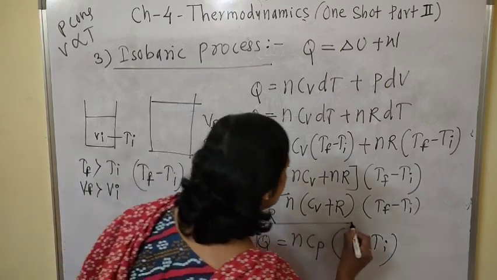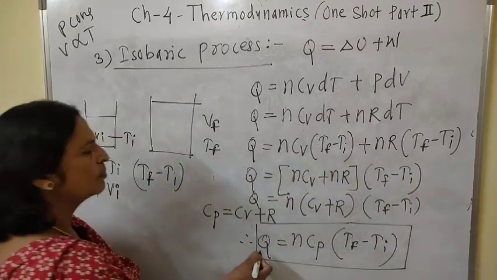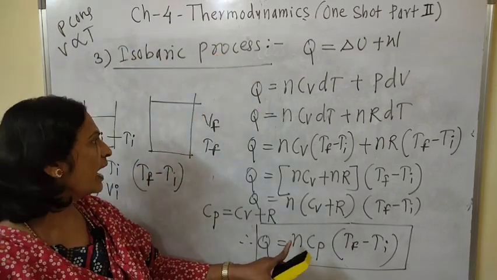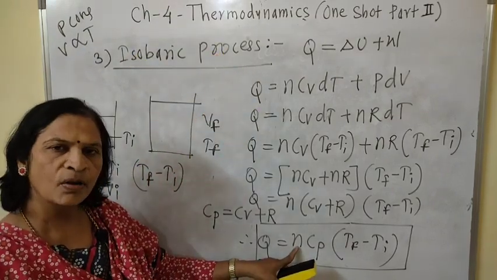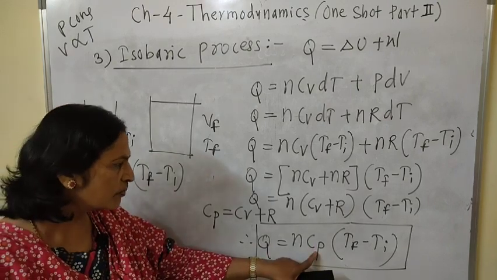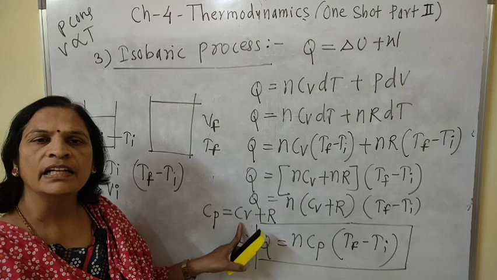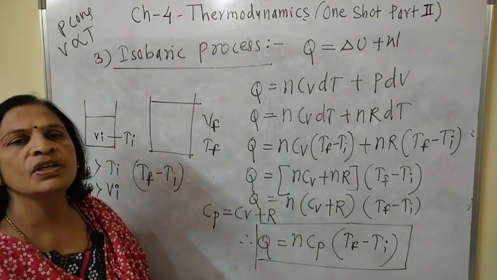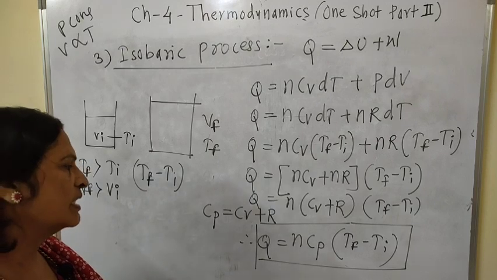And this is the thermodynamics for the isobaric process. And n is the number of moles, Cp is the specific heat of a gas at constant pressure, Cv is the specific heat of a gas at constant volume, and R is the universal gas constant.